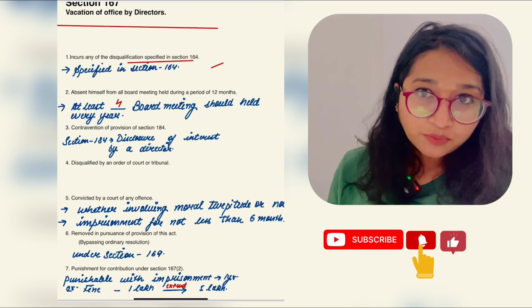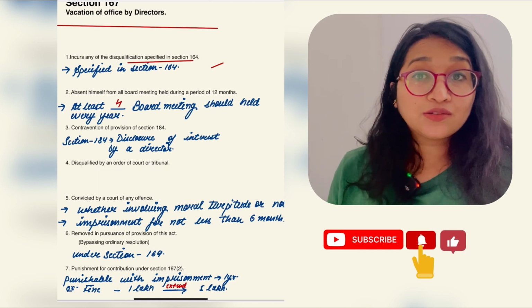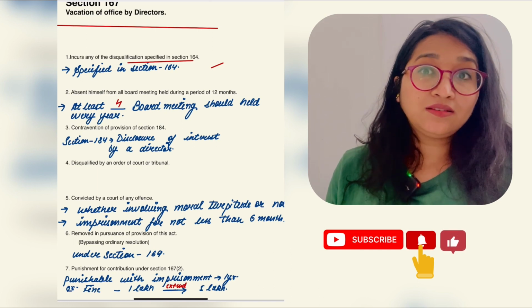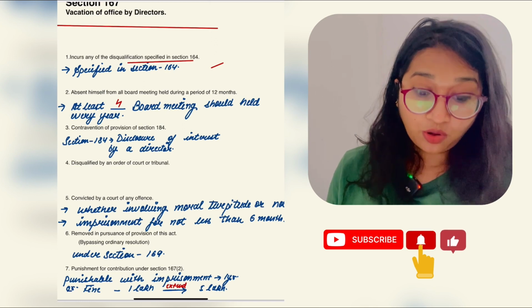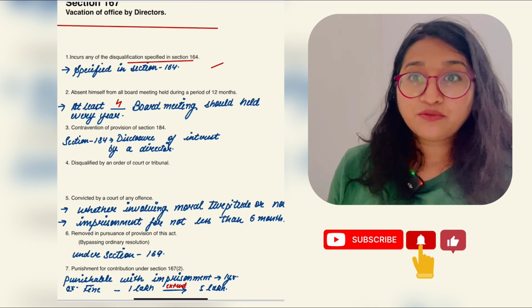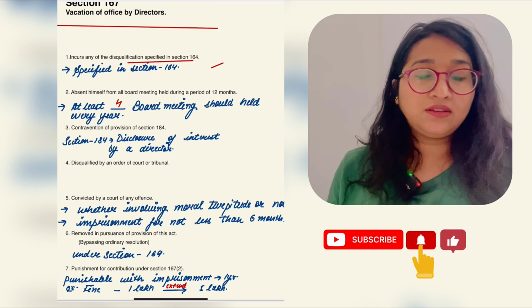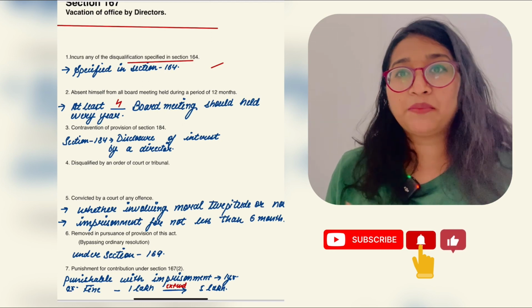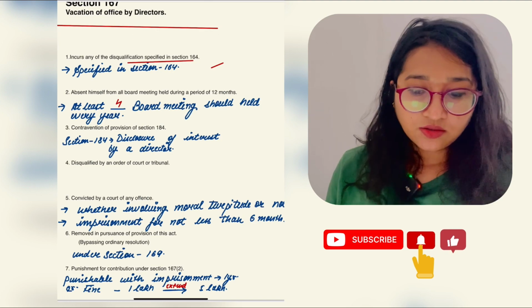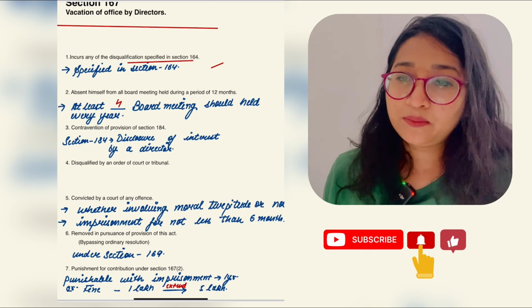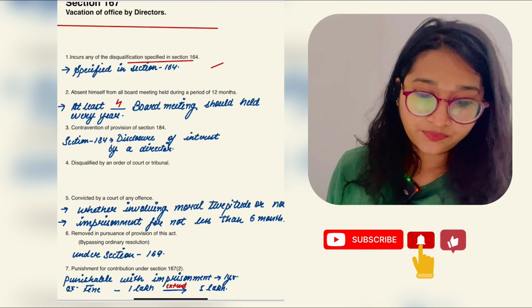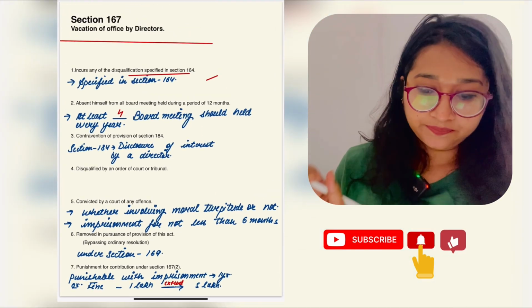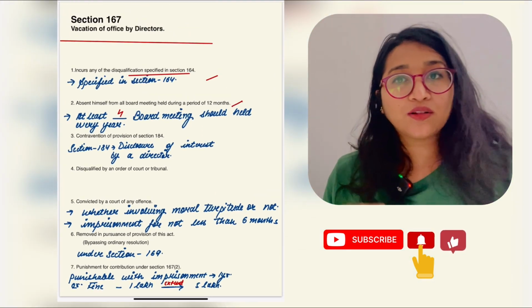We have one more option: we can also take part in a board meeting virtually, if there is an agreement or the terms and conditions are written in the company's policy. So this is also one of the options available for directors. Second point is also clear.